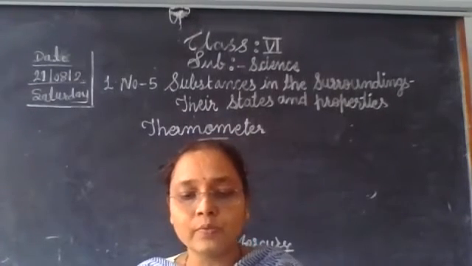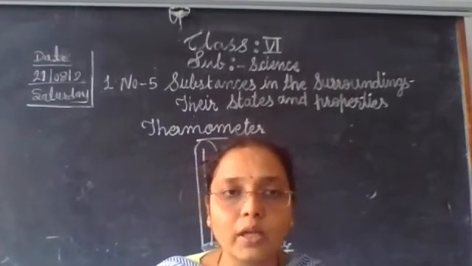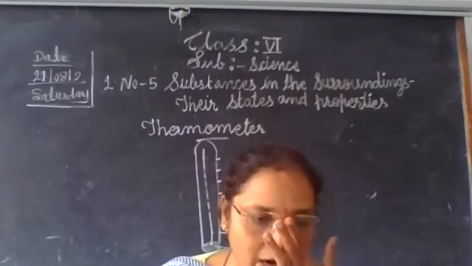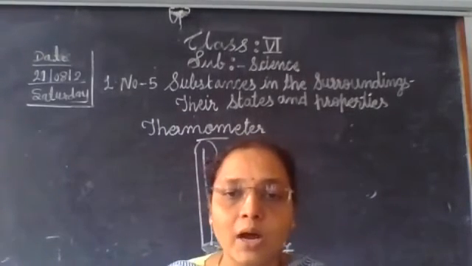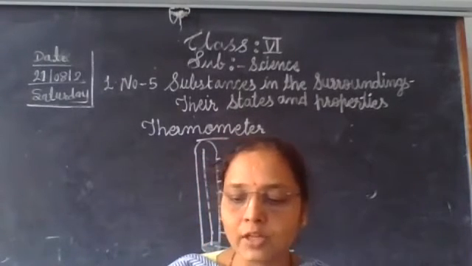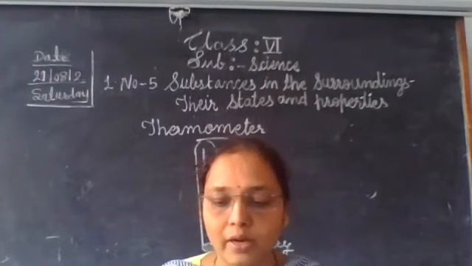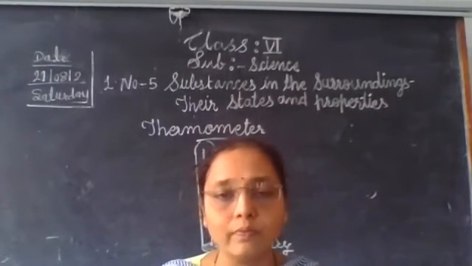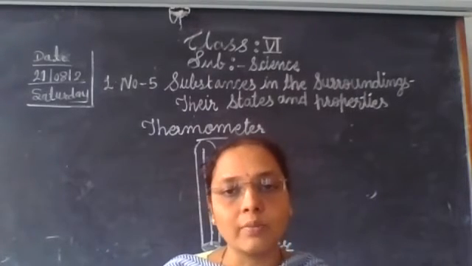37 degrees Celsius is the normal human body temperature. If we have fever, the mercury rises above 37 degrees Celsius. After using the thermometer, it has to be shaken to make the mercury go back into the bulb. So that is a clinical thermometer.